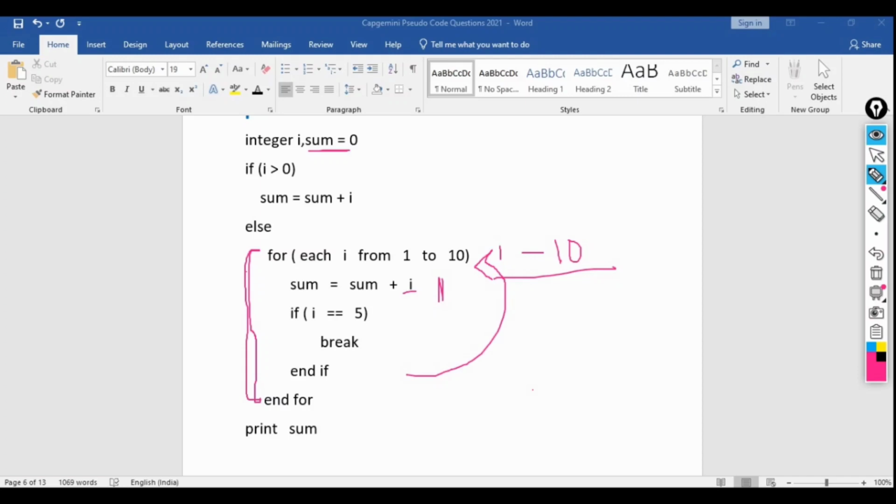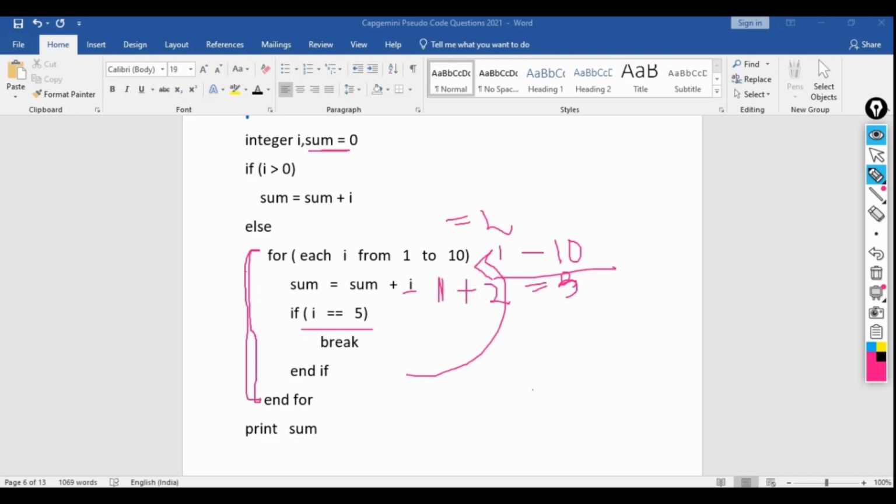This time I equal to 2. Again here it will check: previously sum was 1, and this time I value equal to 2. So 1 plus 2, 3. It will take 3. Then if I equal to 5, 2 is not equal to 5, so it will go to the else part, again 3. So this thing will be happening until 5.